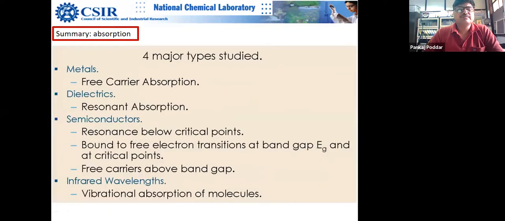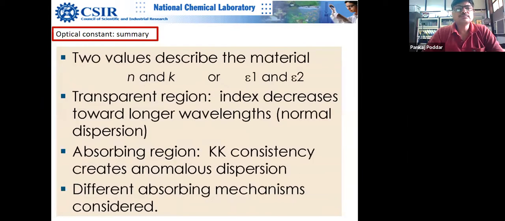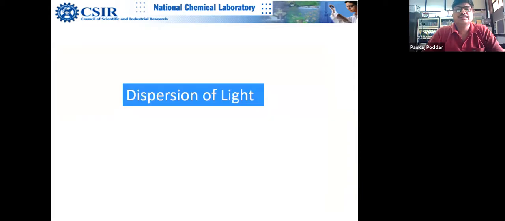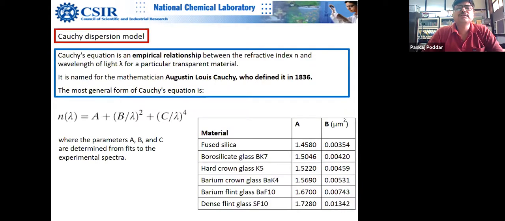So finally, we have covered these 4 different classes of materials. And yeah, dispersion of light, I think Shefali asked these questions about the physical basis, so I promised that I will cover it. It was given in 1836 by Augustin Cauchy, and it's an empirical relation. So there is no physical basis.